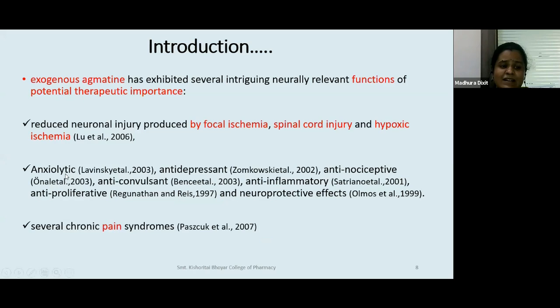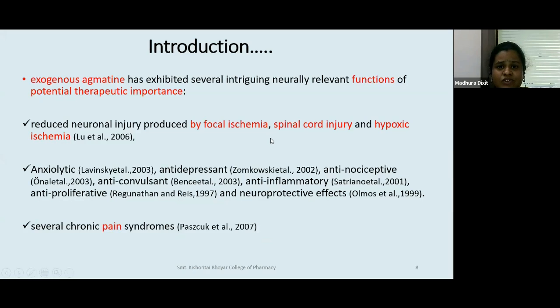Exogenous agmatine itself is known to cause an anxiolytic effect, which means it will decrease anxiety, an antidepressant effect, it will reduce depression, and it will reduce pain, anti-nociceptive being in regard to pain. It also has anti-convulsant, anti-inflammatory, anti-proliferative, and neuroprotective effects. It has also been known in the management of several chronic pain syndromes.